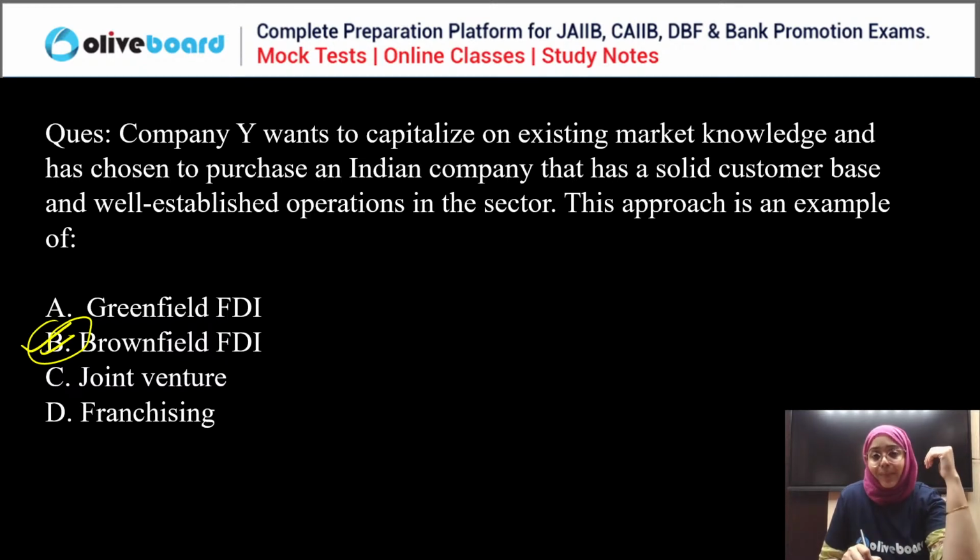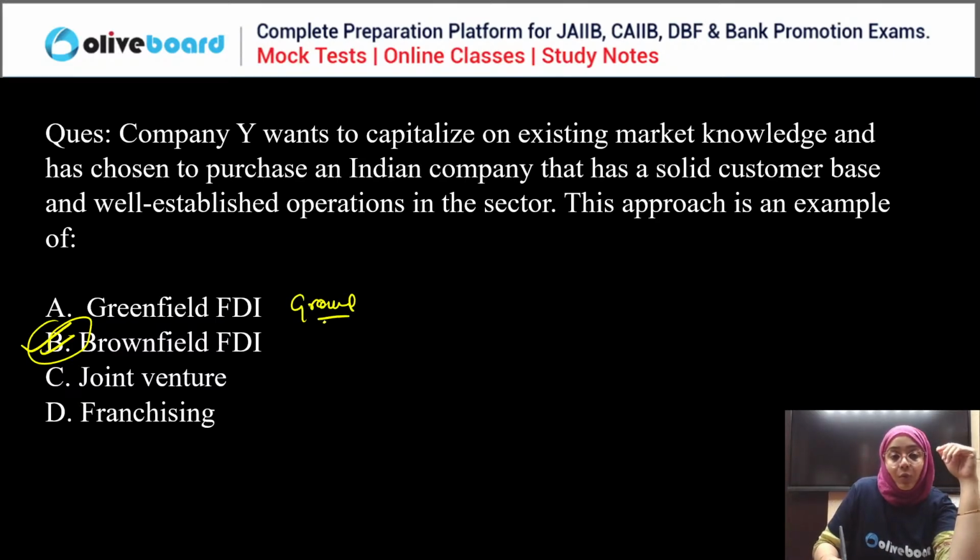I have recently explained this in the previous questions also, right? If everything is set up from the ground, from zero, then it is greenfield. But when they are purchasing an existing company which has a solid customer base, and they are utilizing the operation of that particular company, that is called brownfield FDI. Clear? No, Somnath, that is not the correct answer.